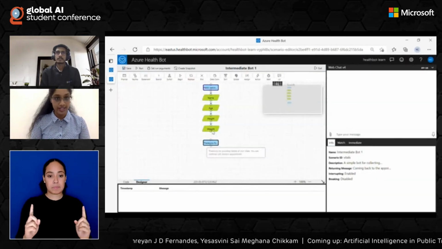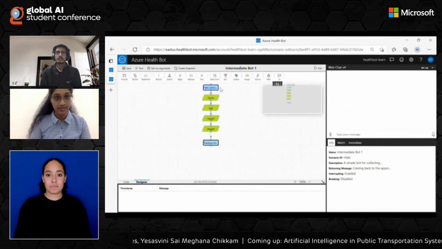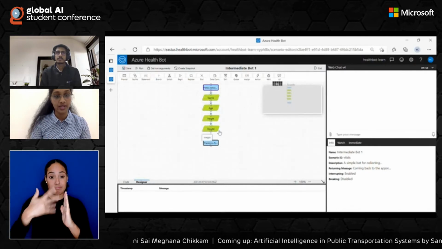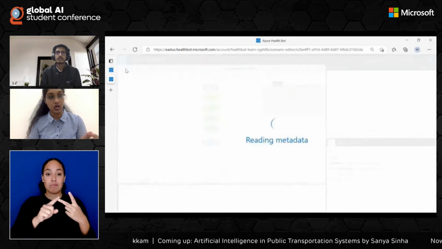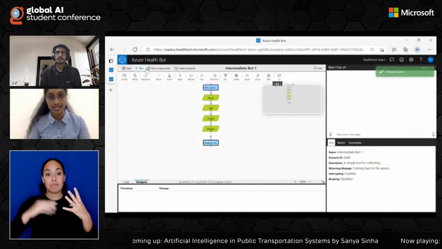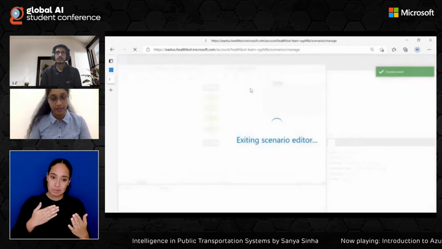So what this bot does is it welcomes the users and takes in their vitals, name, age, height, and weight, and then thanks them for the vitals. Once this bot is ready, we'll have to click on the save button and then click on exit. With that, we can see this intermediate bot 1 ready in the portal.